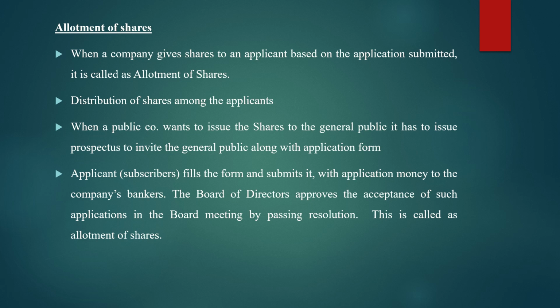Along with that prospectus, application form is to be attached. So when the prospectus is given to the particular person along with the application form, he goes through that prospectus. What all does that prospectus include? It includes all the details relating to the company, like name of the company, management of the company, address of the company, and so on. As it includes all the details about the company, prospectus is to be given by every public company, and along with the prospectus, application form is also to be attached.